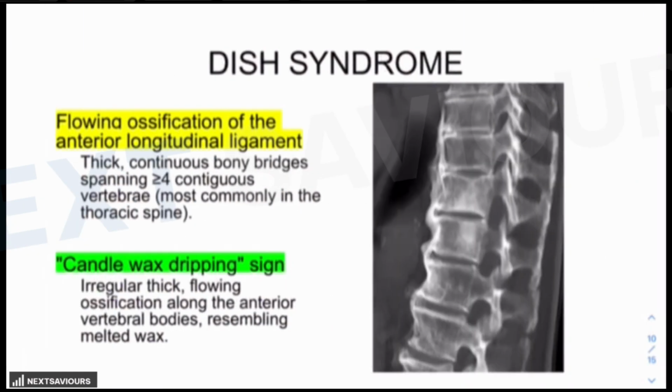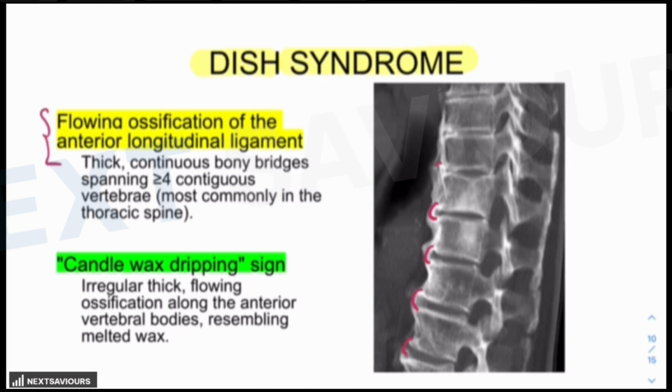Now, how to differentiate it from DISH syndrome? As I told you, DISH syndrome distinguishing features are provided in the X-rays. Means you are going to distinguish it from ankylosing spondylitis by the findings on the X-ray. So one of the findings on the X-ray is the flowing ossification of the anterior longitudinal ligament. And you know, this is thick, continuous bony bridges which span more than 4 contiguous vertebrae. So it is diagnostic of this syndrome if it is present at the age of more than 40, 45, 50, 55 years. So the most common site to be affected is the thoracic spine.